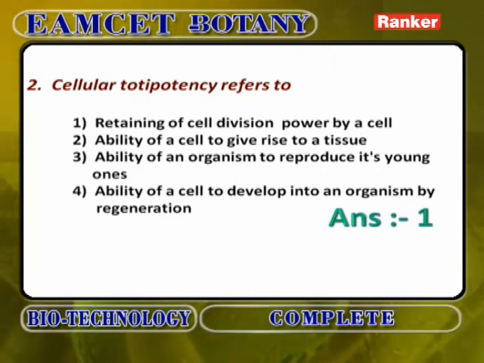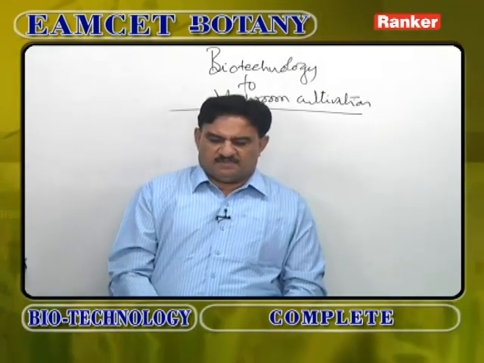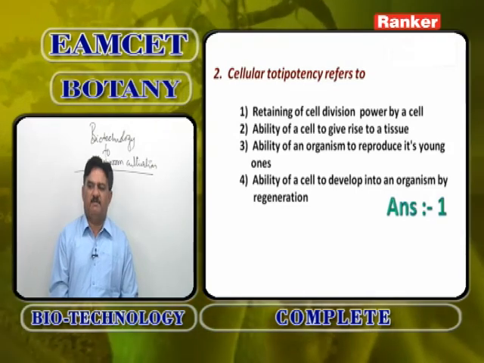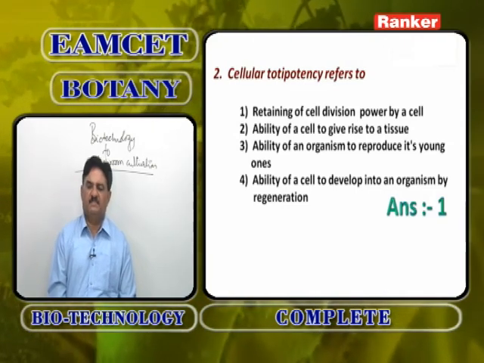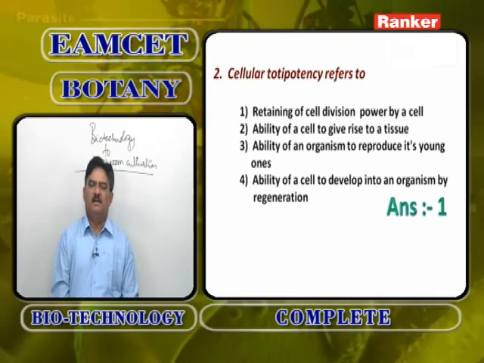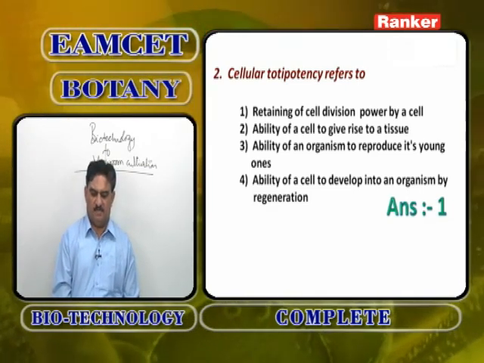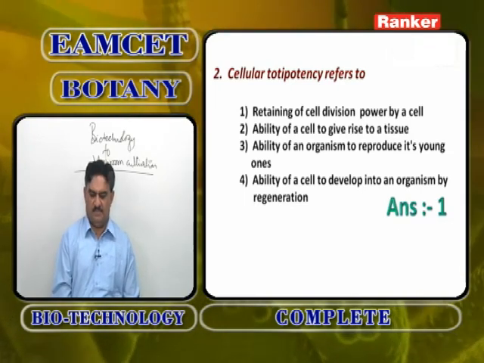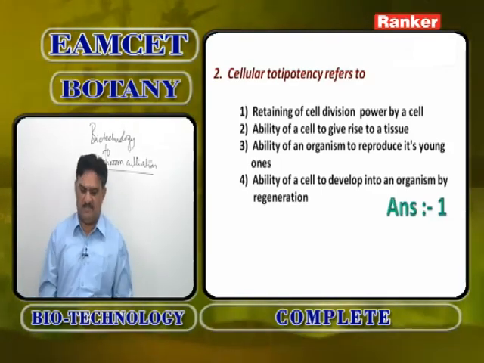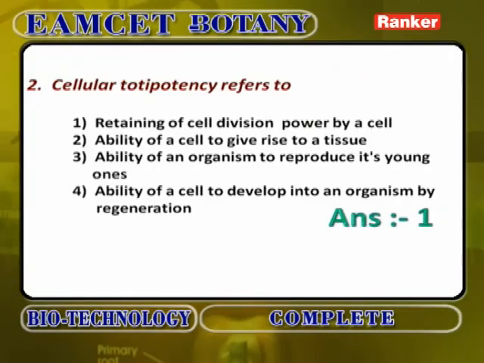Cellular totipotency means ability of a cell to give rise to a tissue is wrong. Ability of an organism to reproduce its young ones is wrong. Ability of a cell to develop into an organism by regeneration is wrong. Retaining the cell division power by a cell. The capacity of a cell to produce a complete plant is cellular totipotency. Totipotency, the potentiality of a cell to produce a complete plant. So, retaining cell division power by a cell to produce numerous cells in an organism is called cellular totipotency.